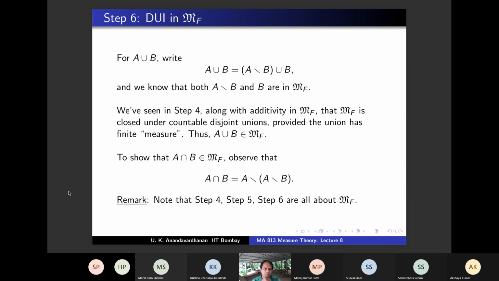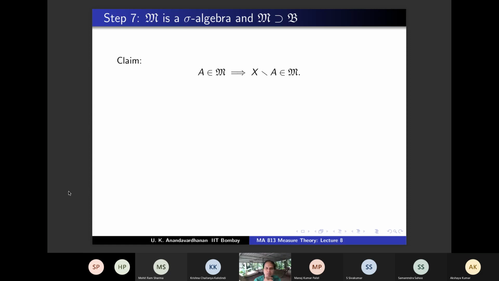And the next three steps, 4, 5, and 6, additivity, sandwiching, and DUI, are only on MF. All these steps are about MF. So this is one thing to remember about the proof. Okay, so next three steps are about MF. And now we go to step 7. Step 7 is M is a sigma algebra and M contains B. Okay. So we are making good progress. Now we are claiming that it's a sigma algebra and it contains the Borel sigma algebra.